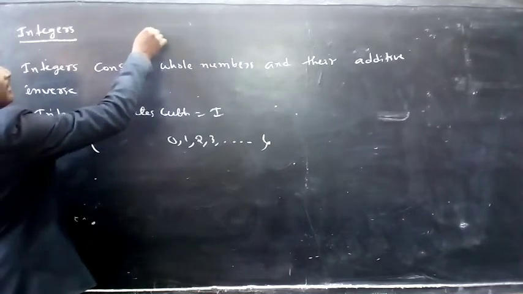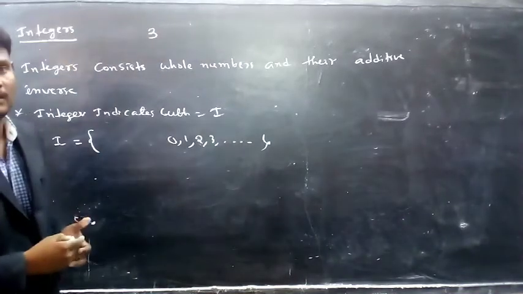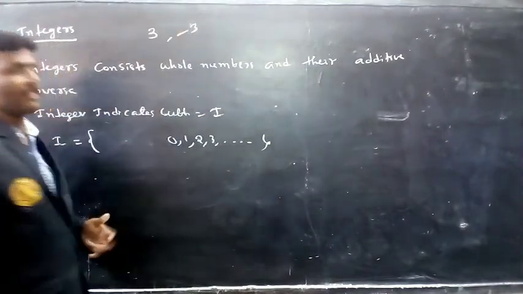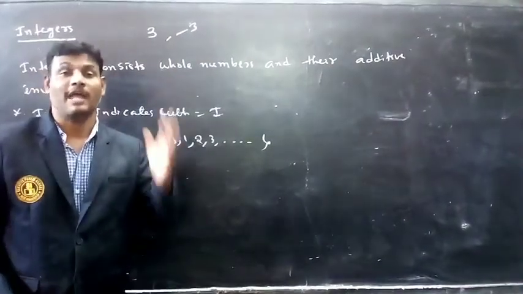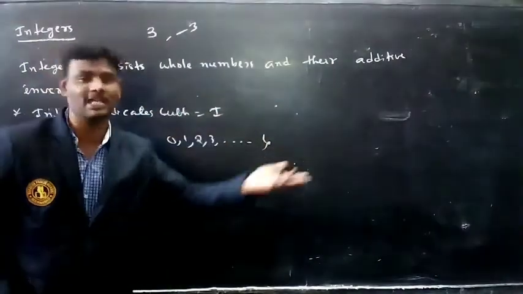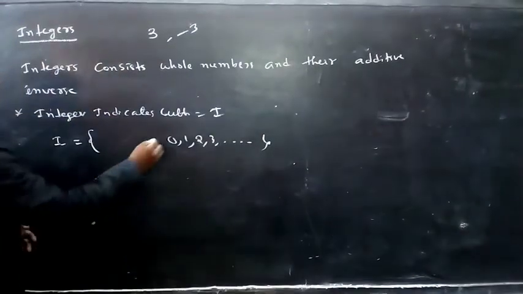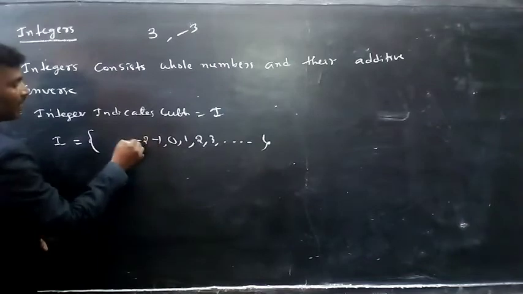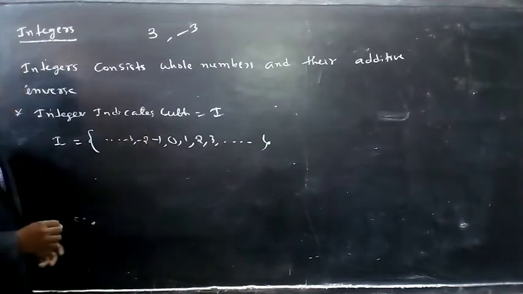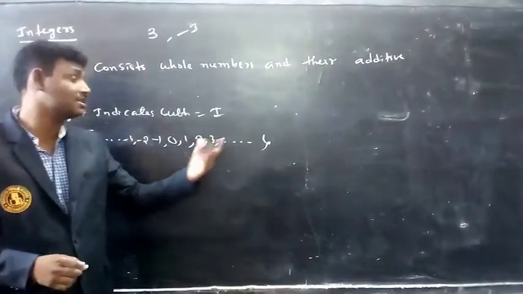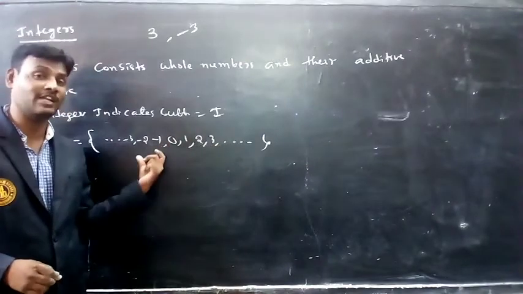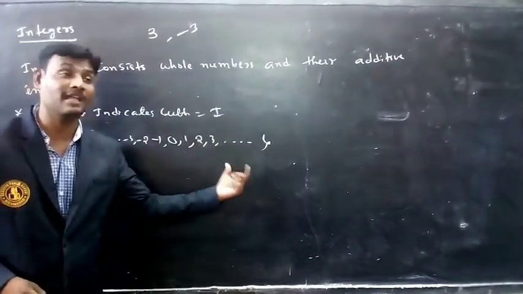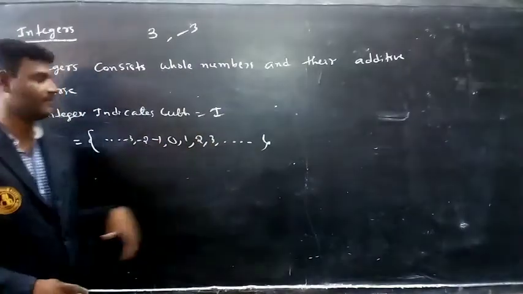For example, if 3 is a number, what is the additive inverse of 3? We take minus 3. If 4 is a number, the additive inverse of 4 is minus 4. The additive inverse of 1 is minus 1, then minus 2, minus 3, and so on. So integers consist of whole numbers and their additive inverse numbers.